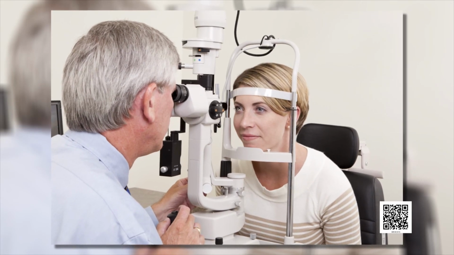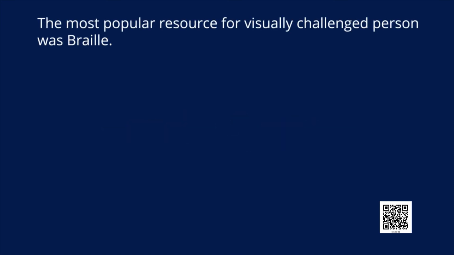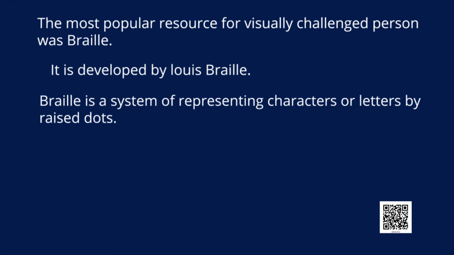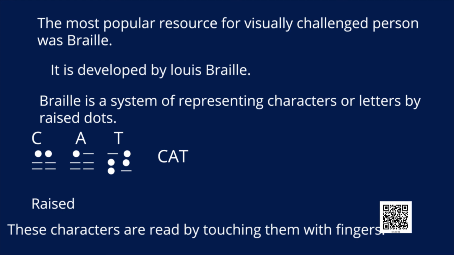Dear children, now let's learn about the Braille system. The most popular resource for visually challenged persons is Braille. It was developed by Louis Braille. Braille is a system of representing characters or English letters by raised dots. For example, here cat is written C-A-T. These characters are read by touching them with fingers.